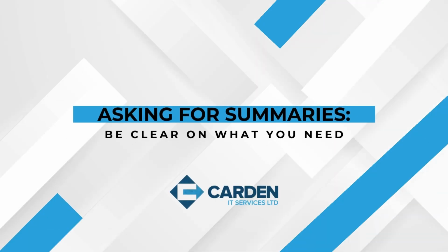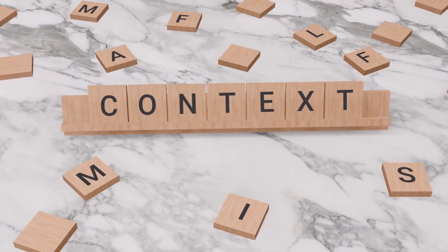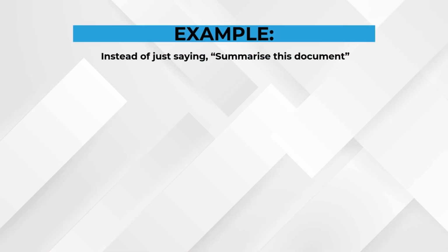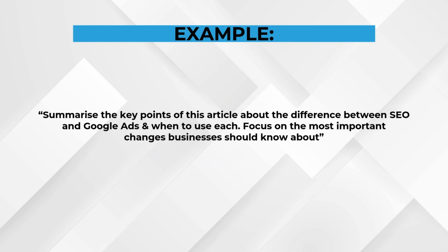Asking for summaries. Be clear on what you need. ChatGPT can be used for quick summaries, but again, the more context you provide, the better the outcome. For example, instead of just saying, summarize this document, you could say, summarize the key points of this article about the difference between SEO and Google Ads and when to use each.